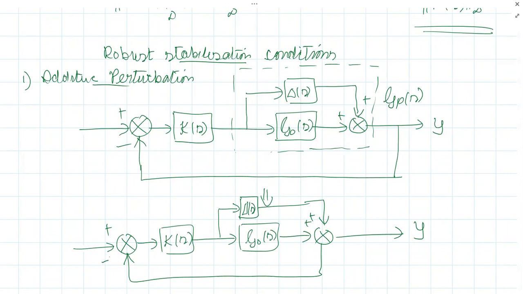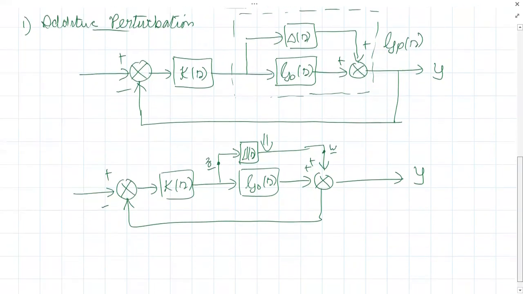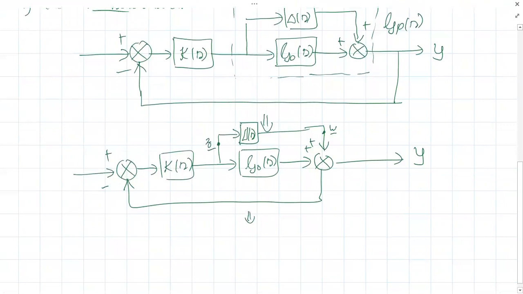What is Z? Z is the input to the perturbation block. So this is my Z signal, right? And what is W? W is the signal coming out from where? From the perturbation block. So this point is W. So now you cut open the delta of S block, the perturbation. So what will you get? It will be something like this.